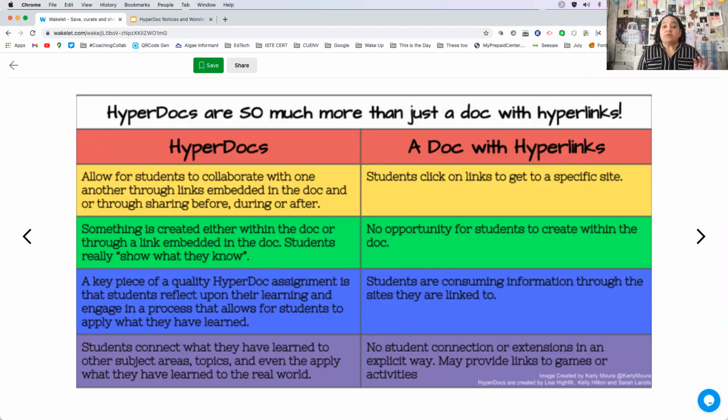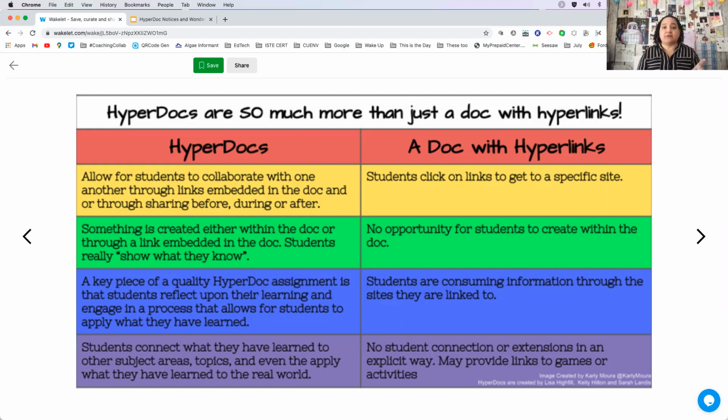So I always like to say the key components for a HyperDoc is you're starting off with some type of information, and it's really important not to put it all in there at one time. Okay, so you might have 3 different, I don't know, primary sources where it's an image and maybe there's a song and maybe there's the lyrics that go with that song. Well, you don't want to place them all in that one HyperDoc for them to interact with, because then we're going to overwhelm our students.